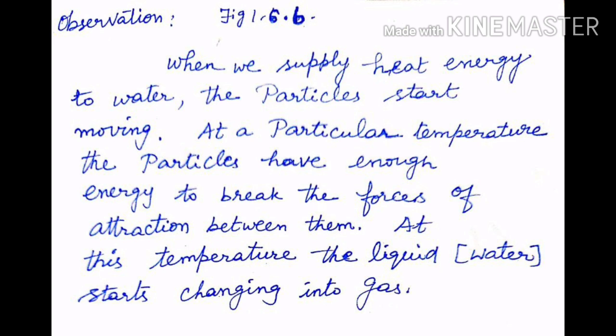When we supply heat energy to water, the particles start moving faster. At a particular temperature, the particles have enough energy to break the forces of attraction between them. At this temperature, the liquid starts changing into gas.